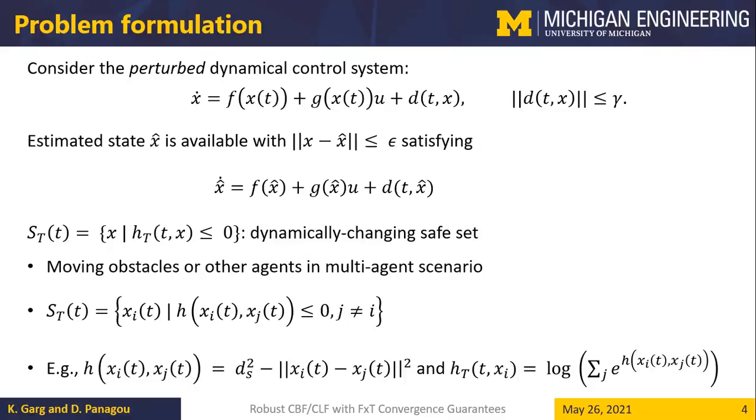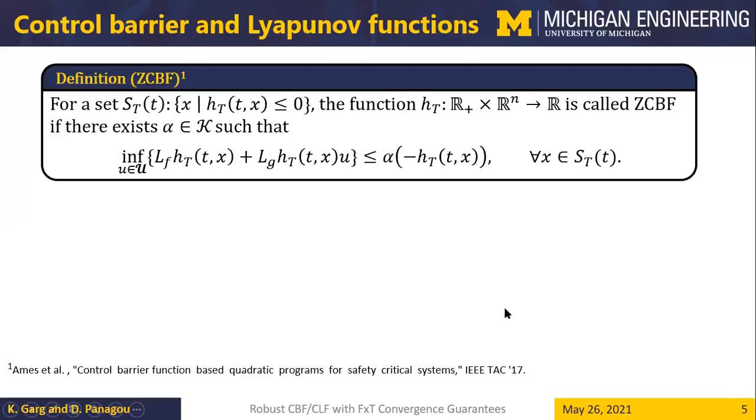So to this end, we introduce the notion of robust control barrier function and robust fixed time control Lyapunov functions. Before that, we introduce zeroing control barrier functions as defined in the paper given below. So for a time varying set S subscript t, a function h subscript t is called a zeroing control barrier function if it satisfies this kind of an inequality for all points in the set S subscript t.